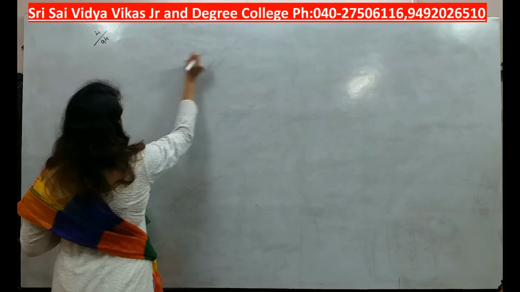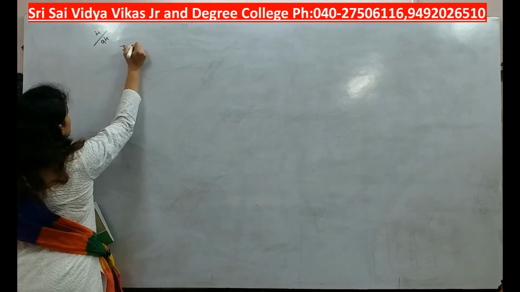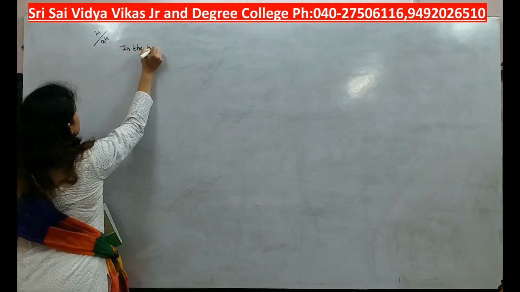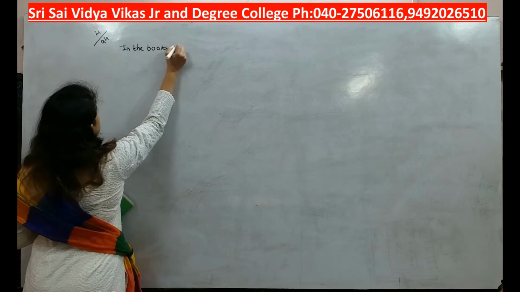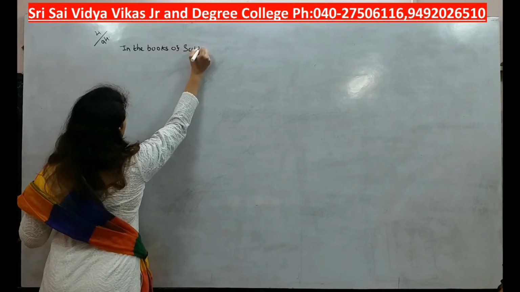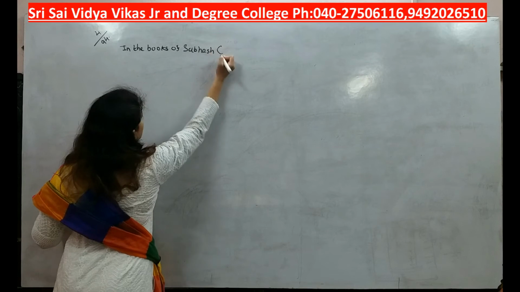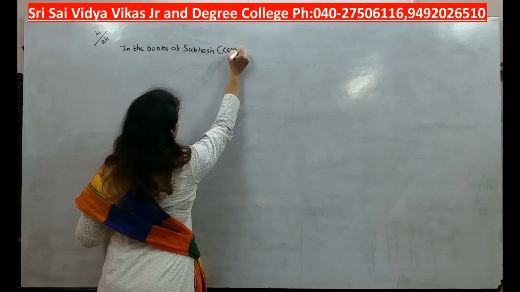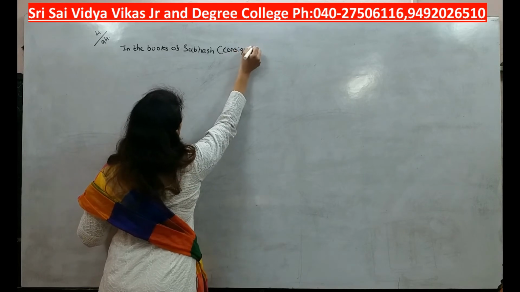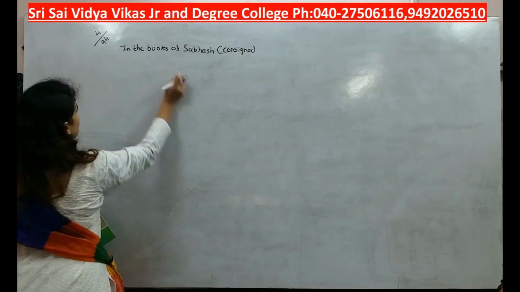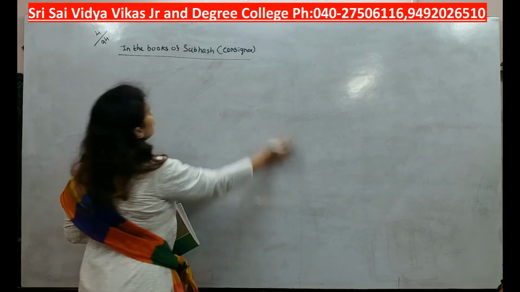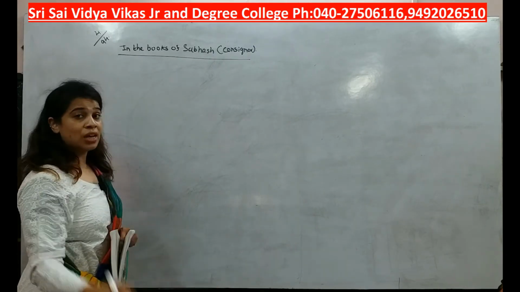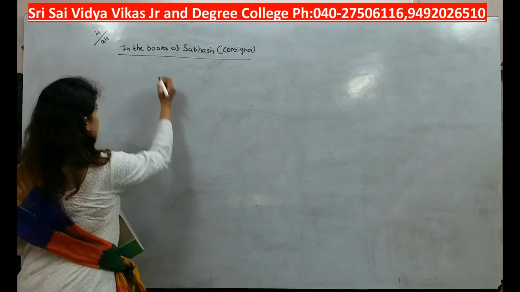So, first here I will write in the books of Subhash. Right now you need to believe yourself that you are a Subhash or we are consignor. This is what you need to assume right now. Okay, you need to involve yourself completely. We know that in the books of consignor we are going to prepare 3 ledgers.